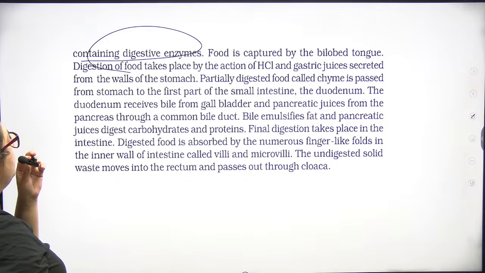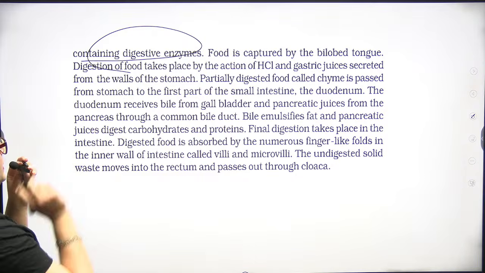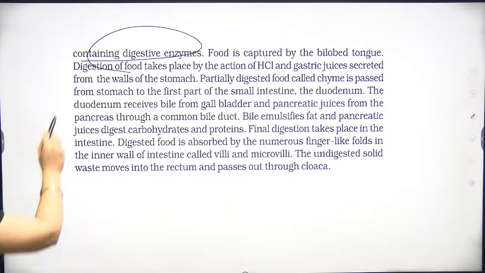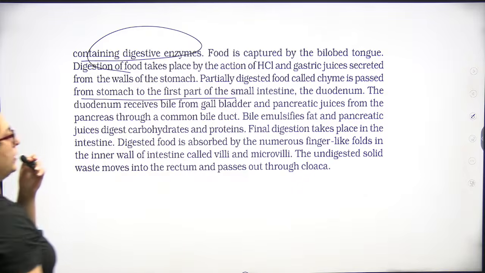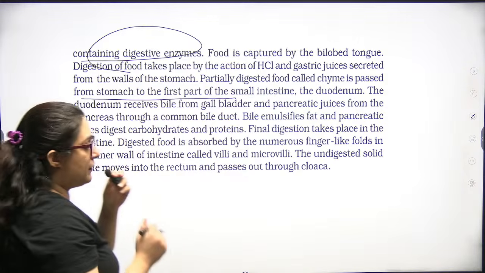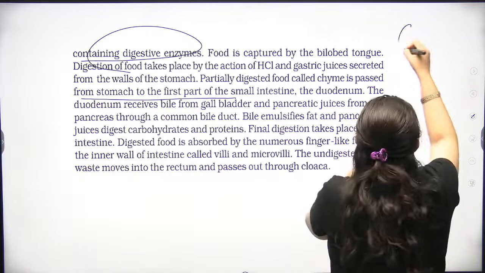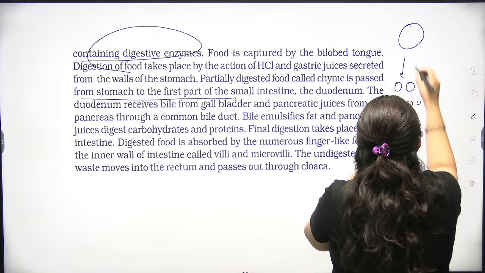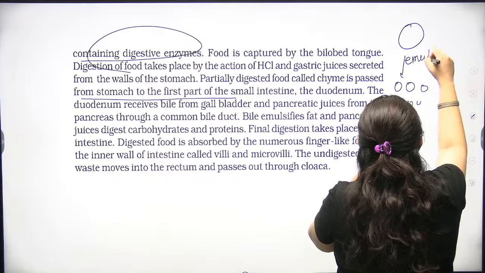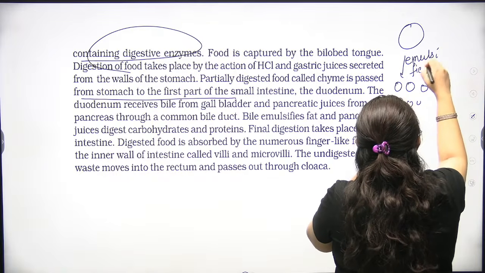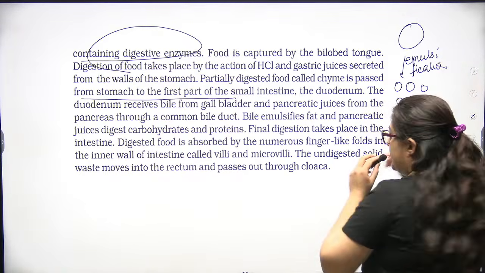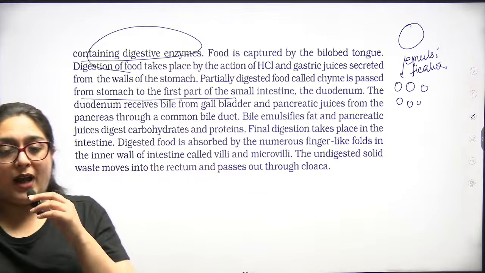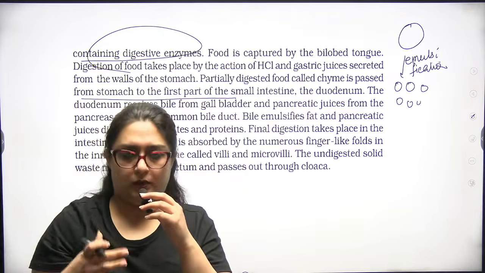Now, digestion of food takes place by the action of HCl and gastric juices. The partially digested food, called chyme, passes from the stomach to the first part of the small intestine. Bile emulsifies fat, which means the fat globules are divided into small globules. Emulsification, so that other juices can act on them, because dealing with one big fat globule is difficult.